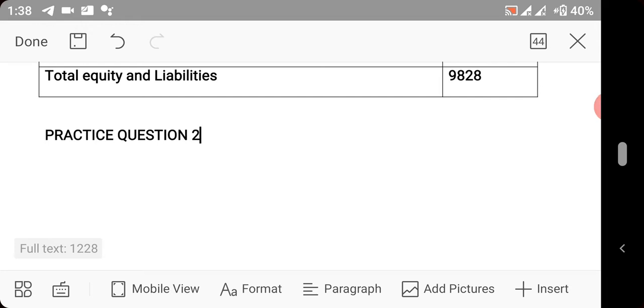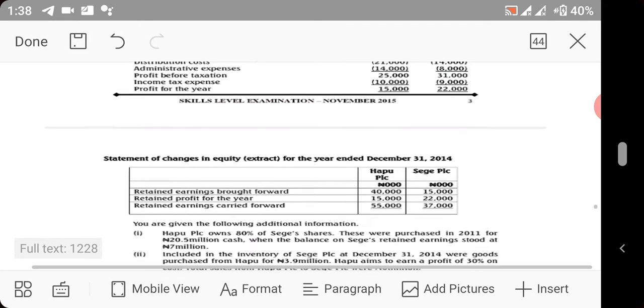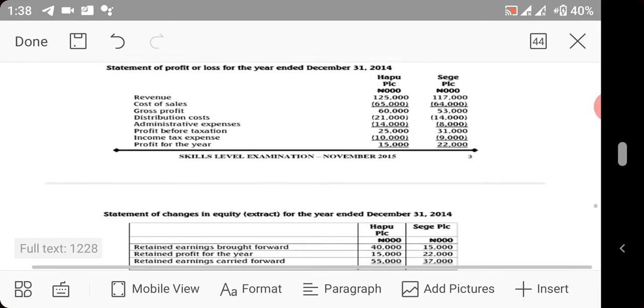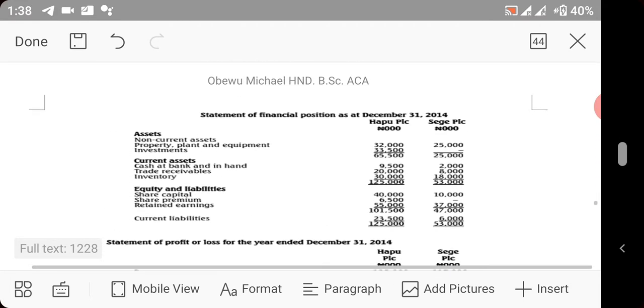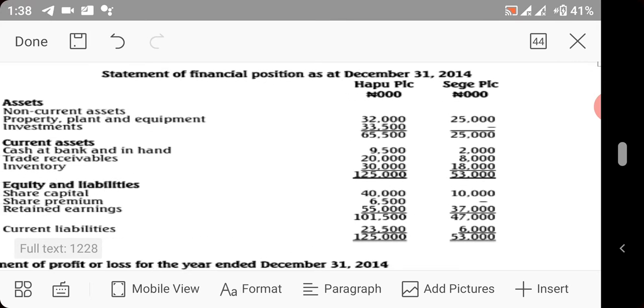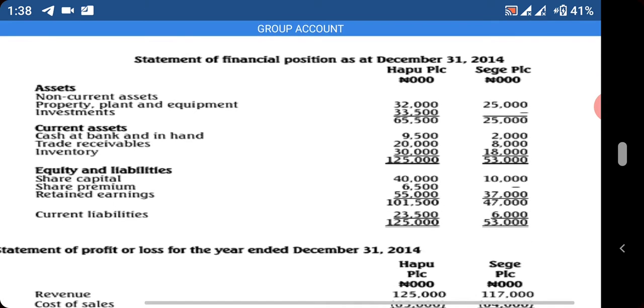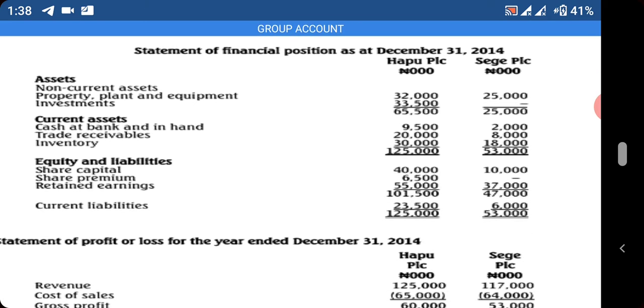Okay, now we take practice question 2. Practice question 2 is a very long question that has statement of profit or loss, and statement of financial position, and statement of changes in equity. So you can see it. So we'll take this question to buttress our point. So the question actually started from here. So we'll read.